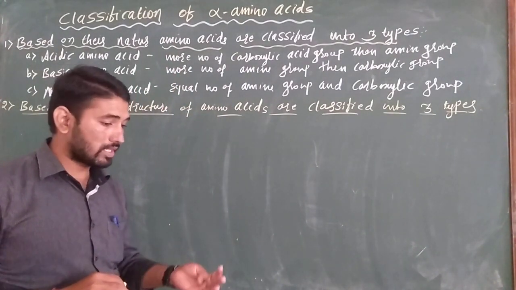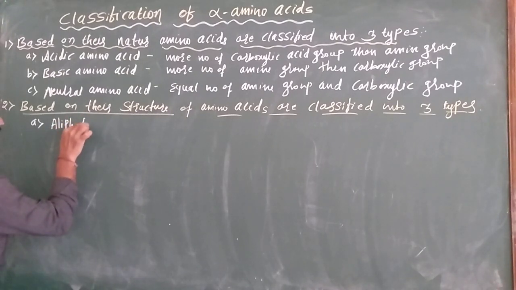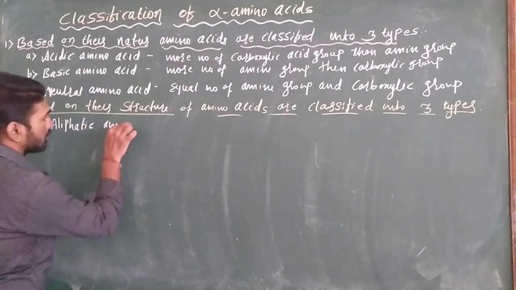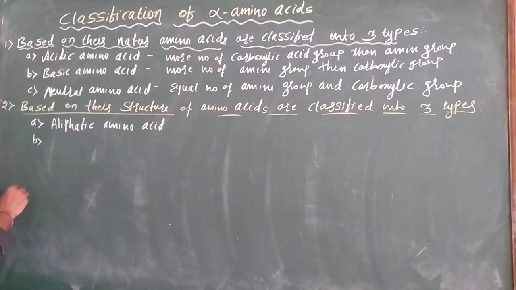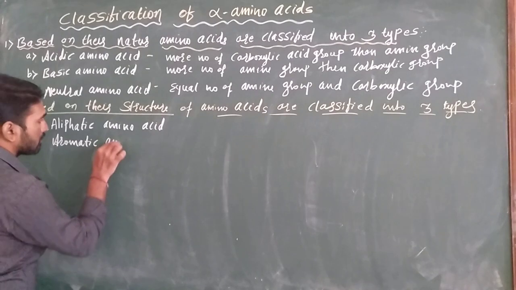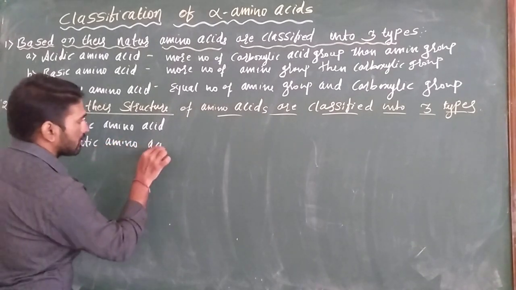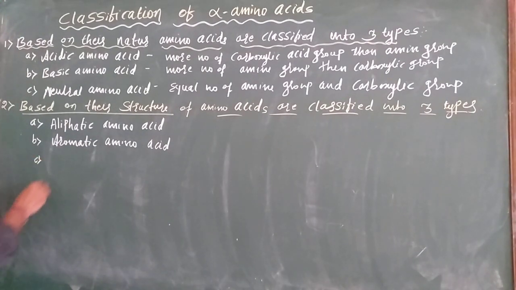The second one is aromatic, and the third is heterocyclic amino acids.